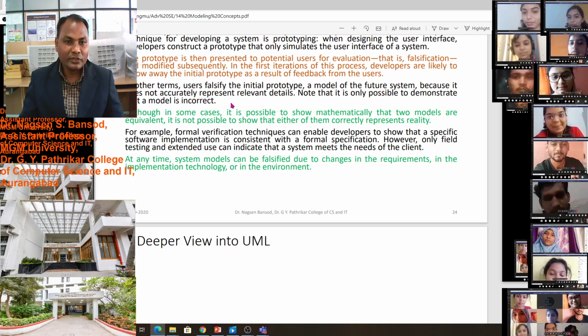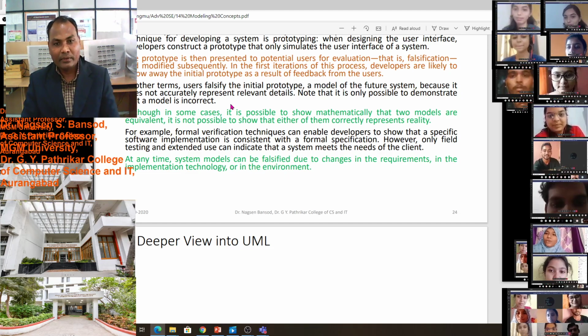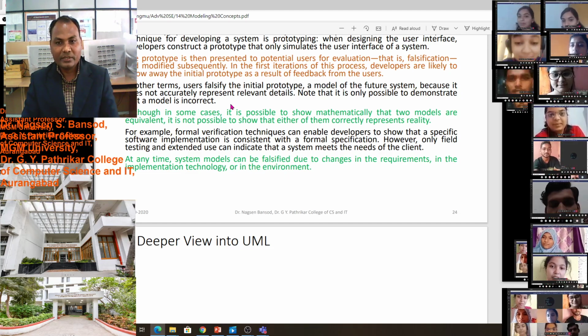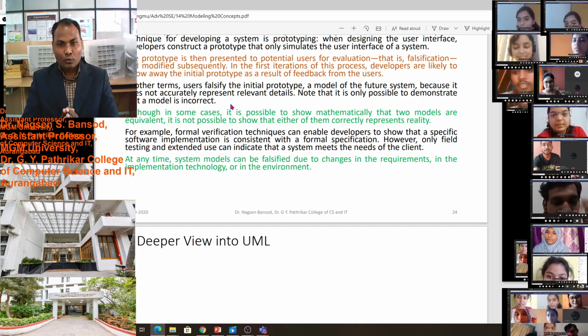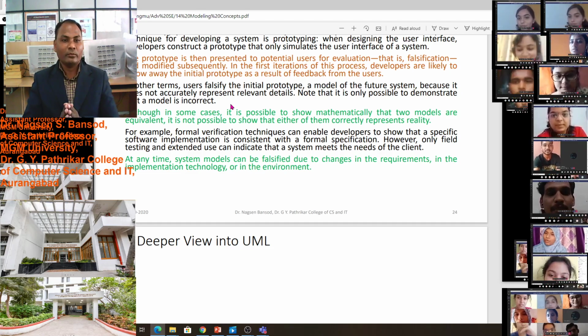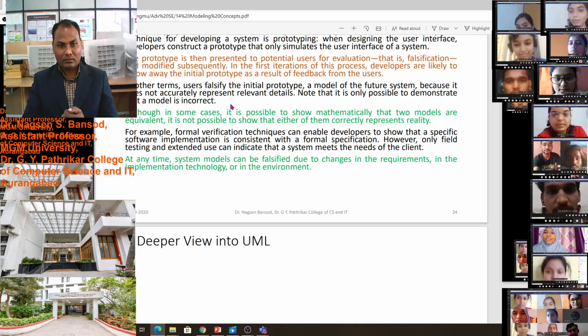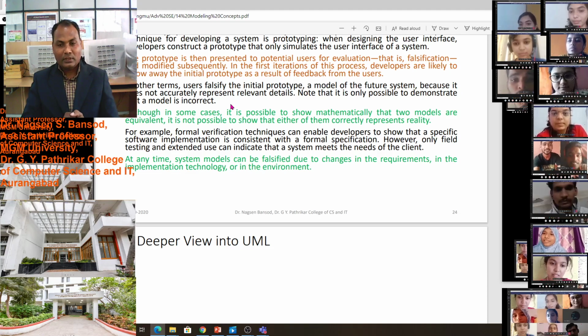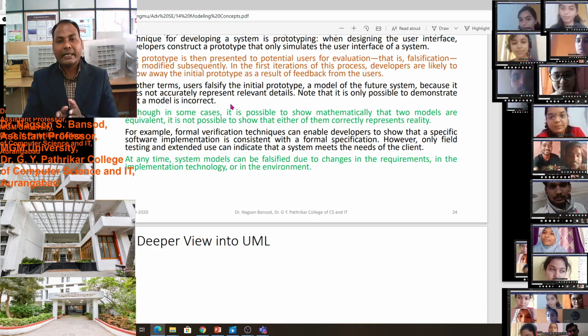In other terms, users falsify the initial prototype, a model of the future system, because it does not accurately represent relevant detail. Note that it is only possible to demonstrate that a model is incorrect. We can find out whether the model is correct or not.